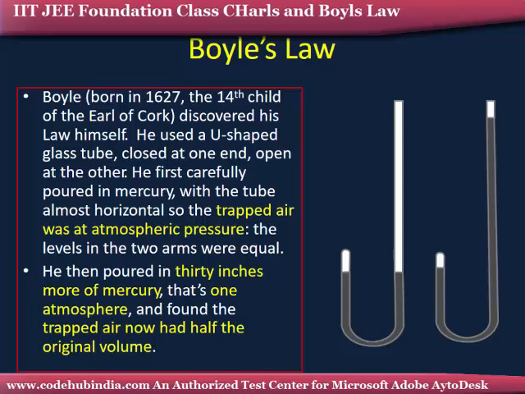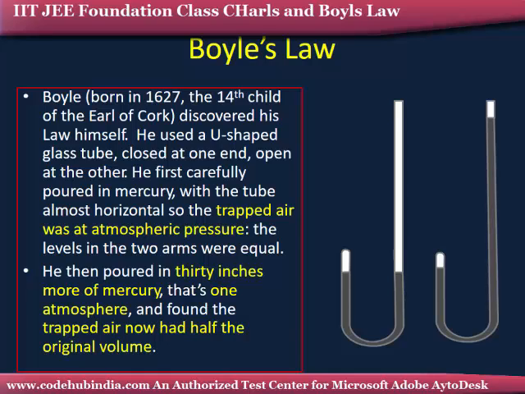How do we observe this? When we drop a few more drops of mercury into one of the tubes, it will be found that the air side volume has decreased, the pressure has increased, the volume decreased.